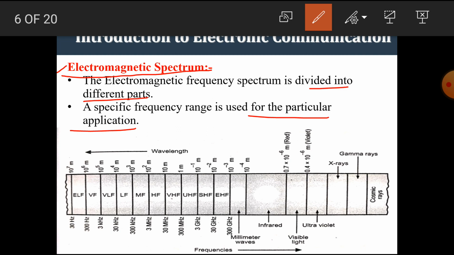For example, X-rays, this section, is used in medical purpose, and so on. Let's see the diagram first. Here in this diagram, the frequencies and wavelengths are shown. The question arises here, what is meant by frequency and what is meant by wavelength? We previously learned in first year that frequency means the number of oscillations completed in 1 second, and the wavelength means the distance between two successive crests or two successive troughs.